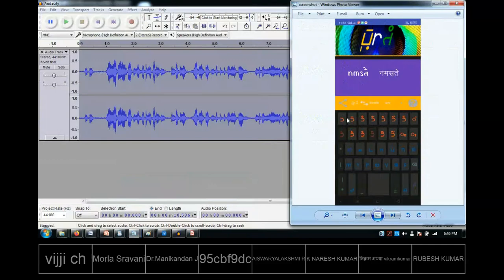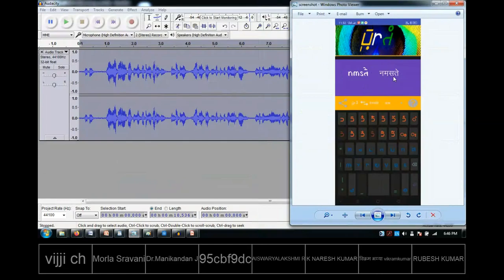You will also have a Tamil option. You can even type in Tamil. If you type in Tamil, it will show automatically in the Bharati Lipi. Now here this example is showing Hindi and Bharati Lipi. The left side is Bharati Lipi and the right side is Hindi, which we call Devanagari.